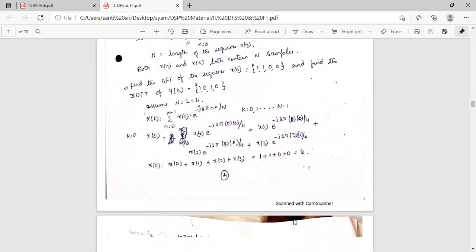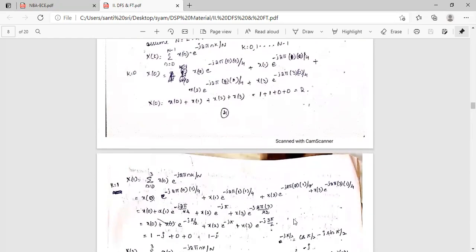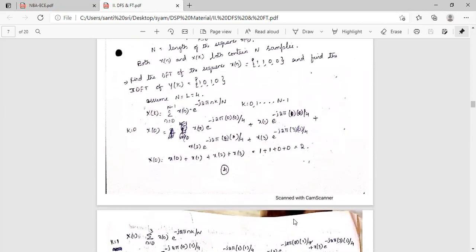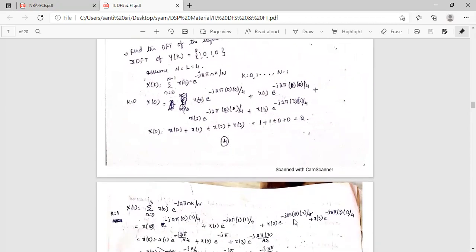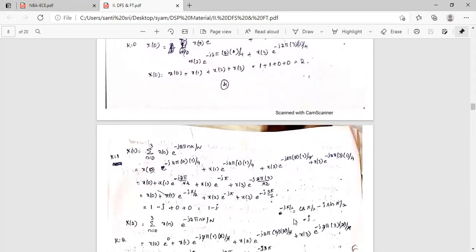If k is 1, then x of 1 equal to sigma n equal to 0 to 3 x of n e power minus j 2 pi n k by N. So x of 0 into, next x of 1 into, like this you can calculate, so that we will get 1 minus j.